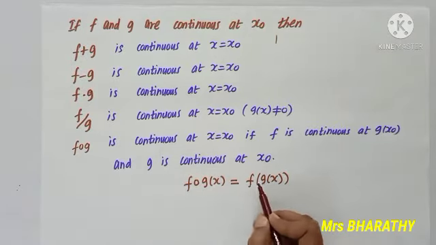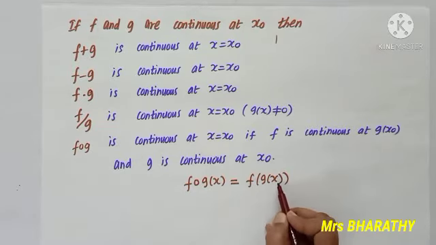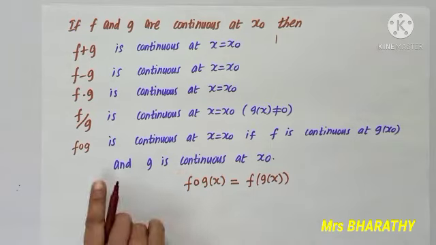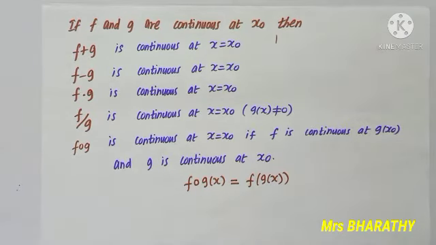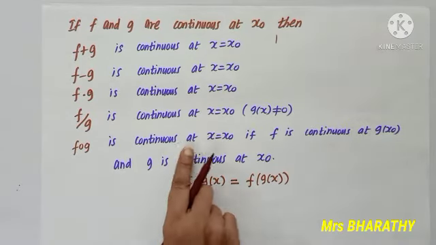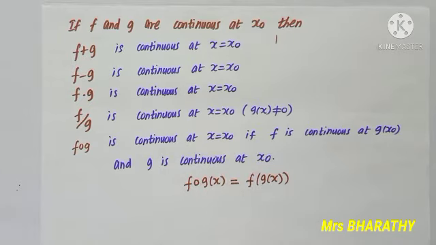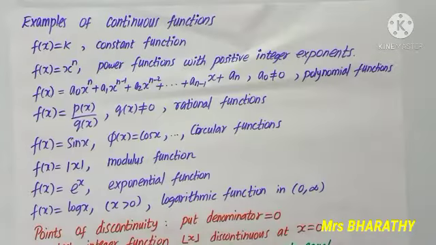Where f, I need g of x. So f is continuous at g of x0, and hence we define f composition g is continuous at x equal to x0 if f is continuous at g of x0 and g is continuous at x0. Let us see some examples for continuous functions.